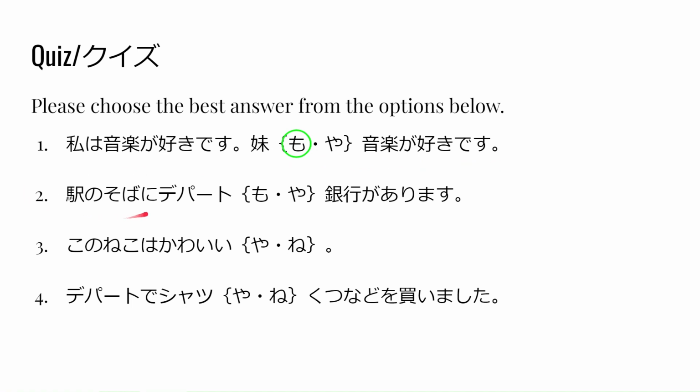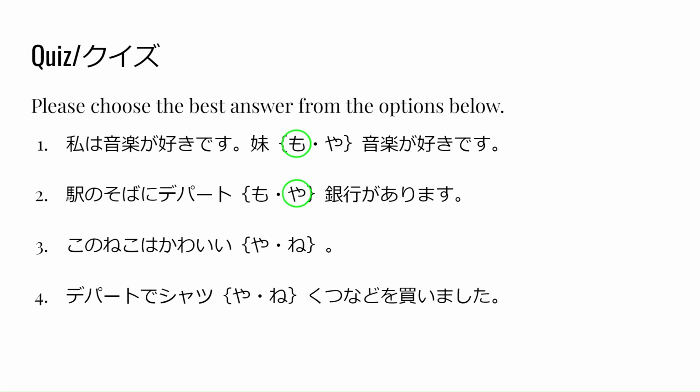Now let's go to question number 2. 駅のそばにデパート、銀行があります。 Please think of an answer. Now let's check the answer. So then the correct answer is ya. 駅のそばにデパートや銀行があります。 Question number 3. この猫はかわいい。 Please think of an answer.